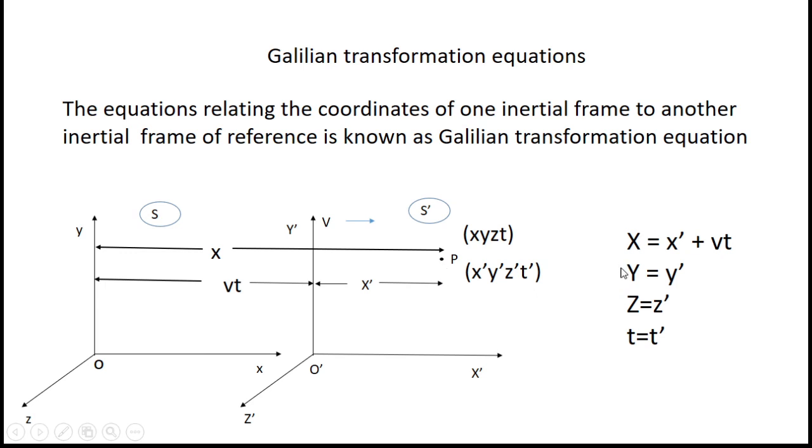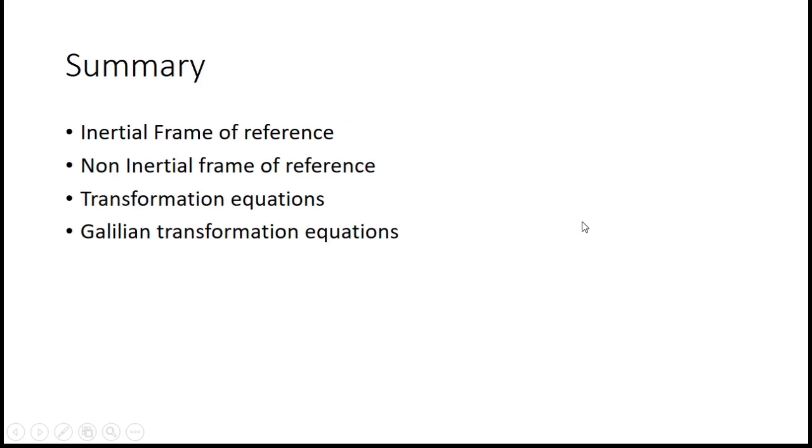So hence we can write y is equal to y dash, z is equal to z dash, and of course t is equal to t dash. These are called Galilean transformation equations. So that is how we can derive the Galilean transformation equations. Galilean transformation equations are those equations which give the relation between the coordinates of two inertial frames of reference, that you have to remember.